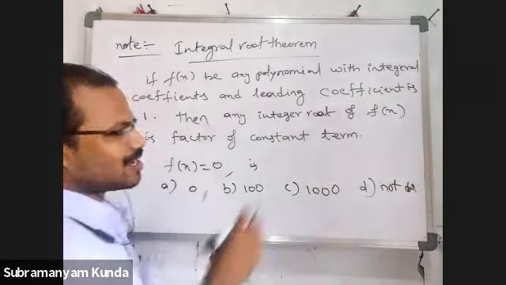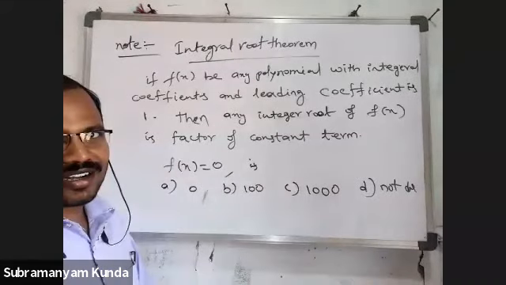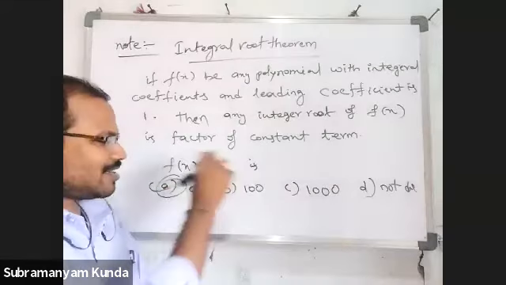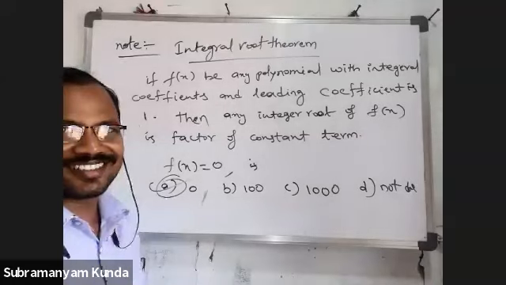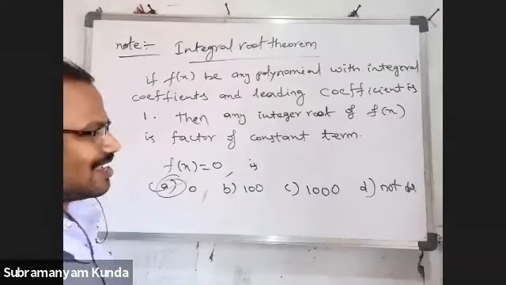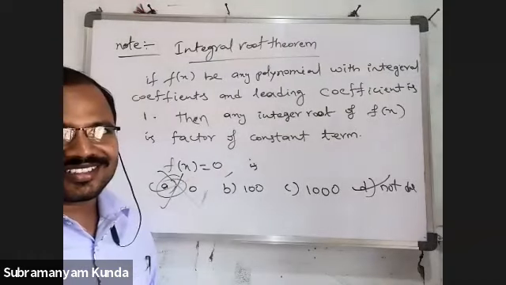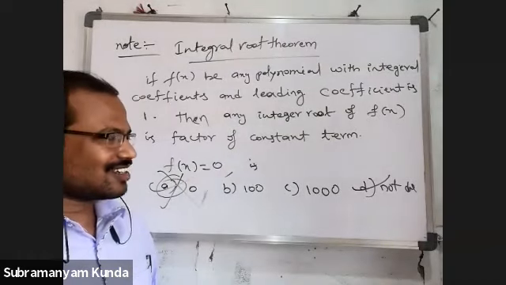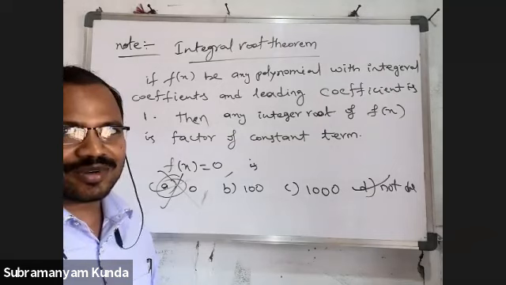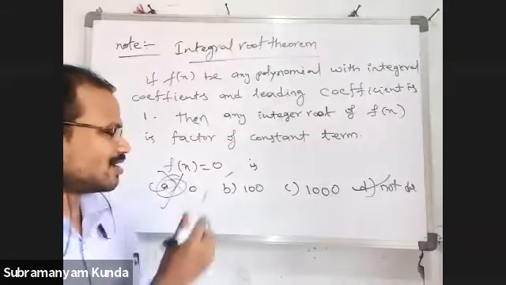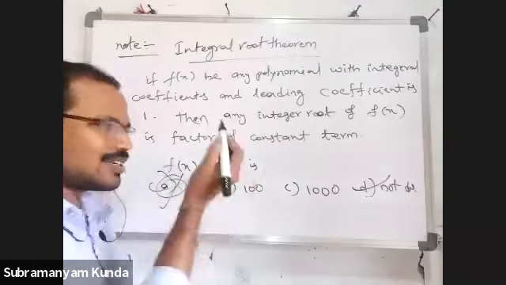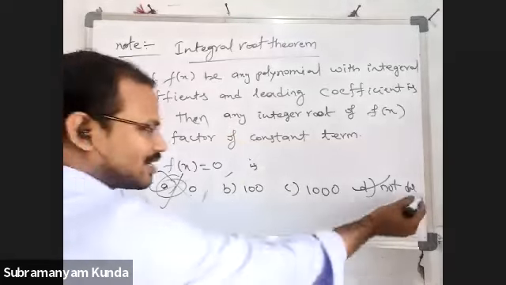Not defined is the correct answer. Most of them will select A, 0. But 0 is wrong, you can take 0 times x power 2, x power 100, x power 1000. That's why there are many possibilities, so it is not particularly 0, 100 or 1000.